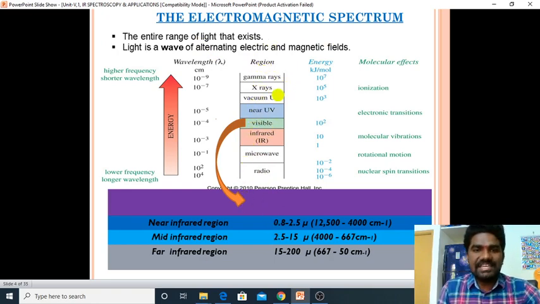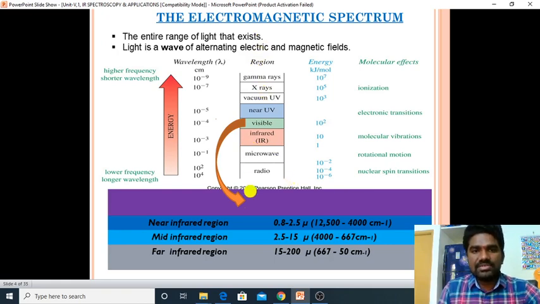If you see here, from gamma to radio frequency the energy decreases. Gamma has high energy or high frequency, and radio frequency has the lowest energy or lowest frequency range.